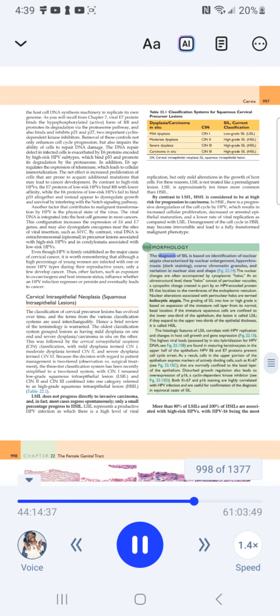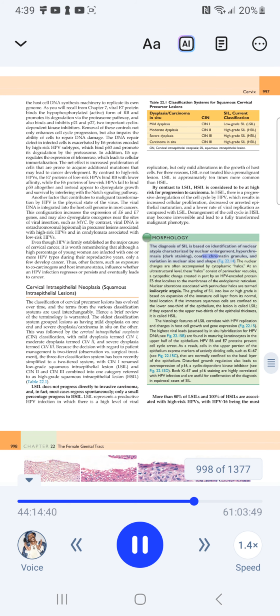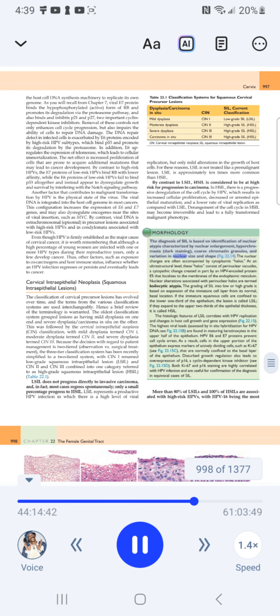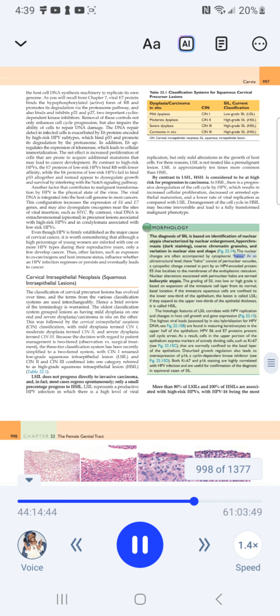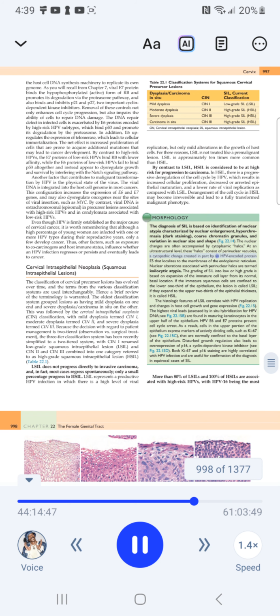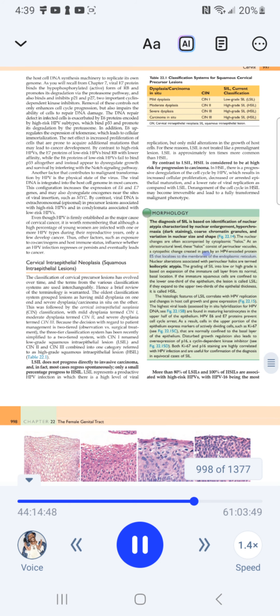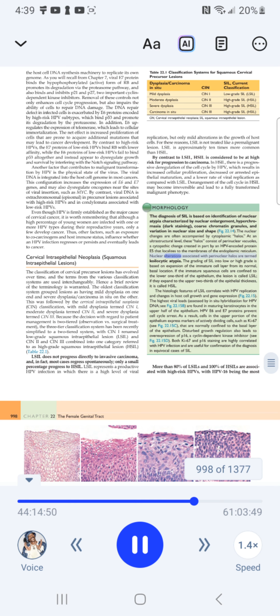The diagnosis of SIL is based on identification of nuclear atypia characterized by nuclear enlargement, hyperchromasia, dark staining, coarse chromatin granules, and variation in nuclear size and shape. Fig. 22.14. Nuclear changes are often accompanied by cytoplasmic halos. At an ultrastructural level, these halos consist of perinuclear vacuoles, a cytopathic change created in part by an HPV-encoded protein that localizes to the membranes of the endoplasmic reticulum. Nuclear alterations associated with perinuclear halos are termed koilocytic atypia.